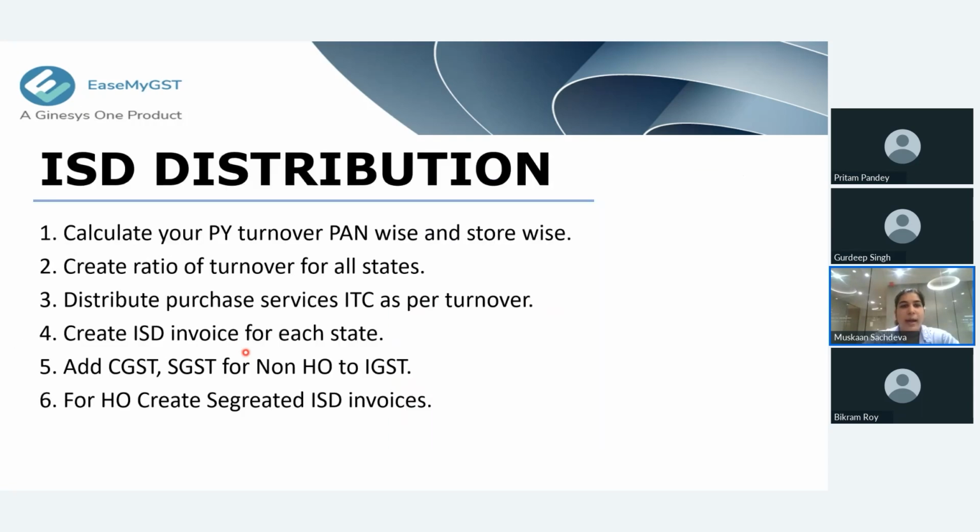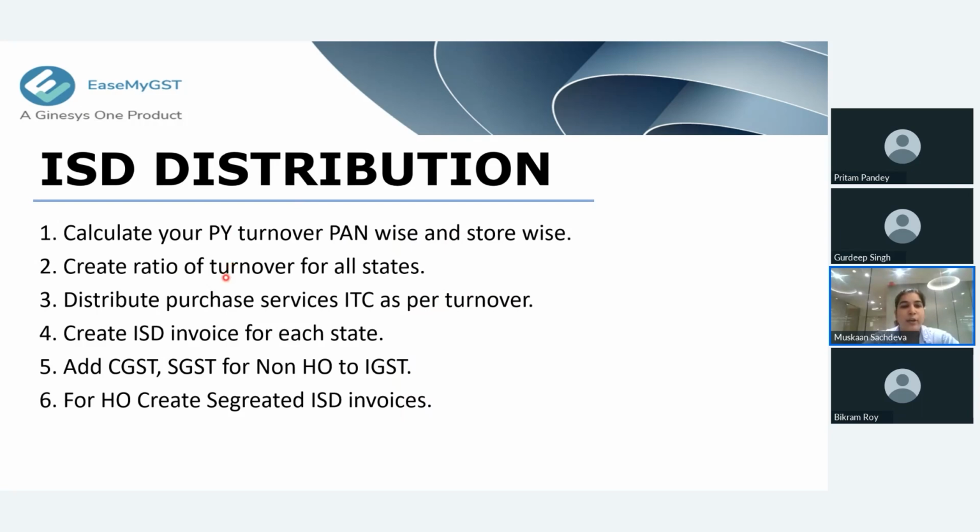Now here it is showing the ISD distribution, how the input is distributed. In order to distribute the ISD, firstly you need to calculate your previous year turnover, both PAN wise and store wise. Once you have calculated your turnover, you need to create a ratio of turnover for all the states where you have stores.